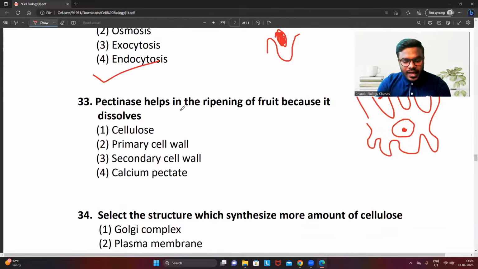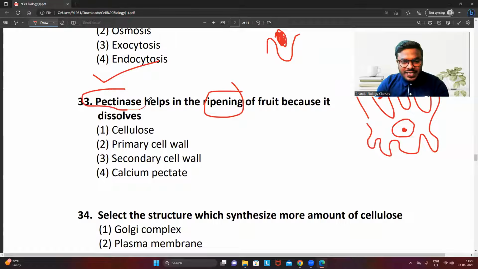So pectinase helps in ripening of a fruit. It dissolves what? See, the question is a very simple and logical question. They have given that pectinase helps in the ripening of fruit. Friends, you all know that. Why does the fruit get ripened? You tell me. A fruit becomes ripened when the cell wall becomes degraded, when the cell wall becomes loosened, when the cell wall becomes completely destructed or degraded.